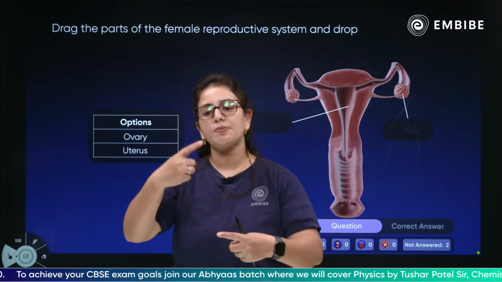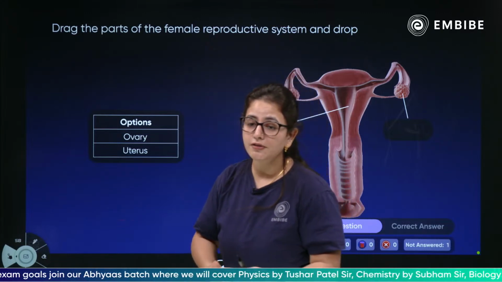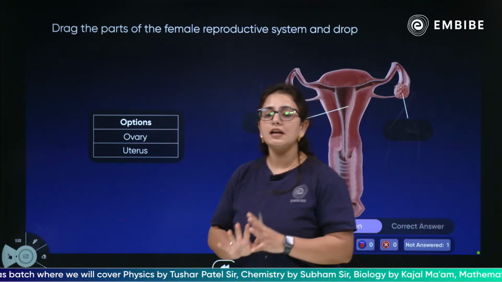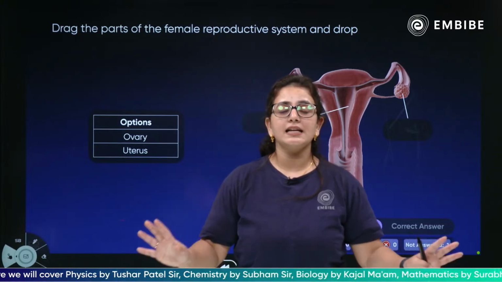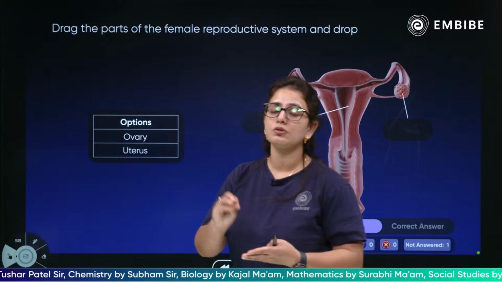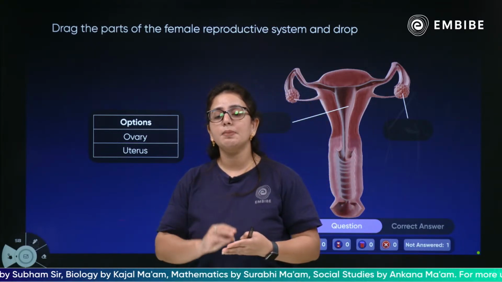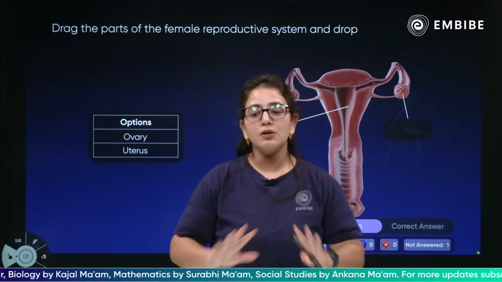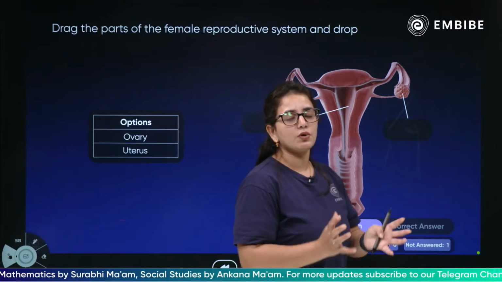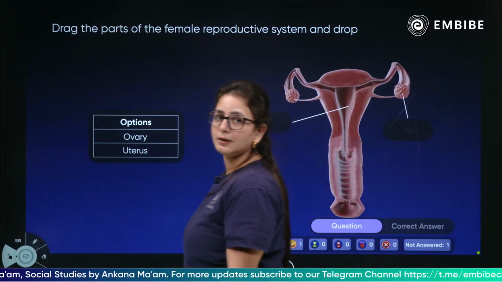And again the cycle starts, until and unless the fusion of gametes takes place, fertilization takes place, and the process will stop. There will be no shedding of the inner lining once the fusion of gametes takes place, for the next 7 to 9 months, until the fetus is born. There will be no shedding of blood because that is cushioning the fetus for proper growth and development. Now quickly drag and drop the correct part.